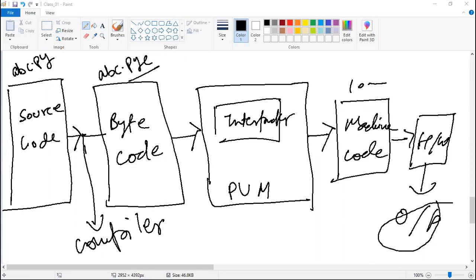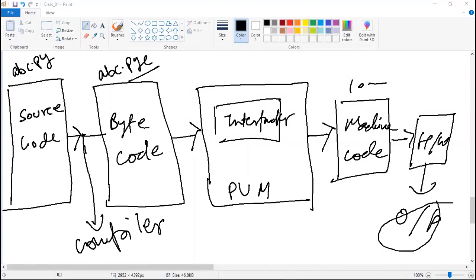So can I say compiler is also a translator? Because compiler is also converting from source code to bytecode, isn't it? Yes or no? You can say it does a kind of encryption, but still it is converting from source code to bytecode, right? Whether the compiler is a translator or the interpreter is a translator is a different discussion altogether.